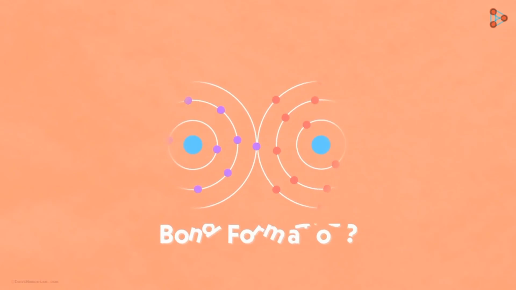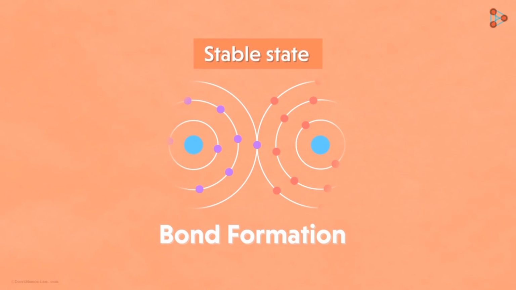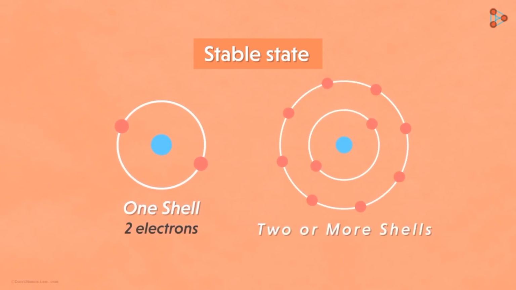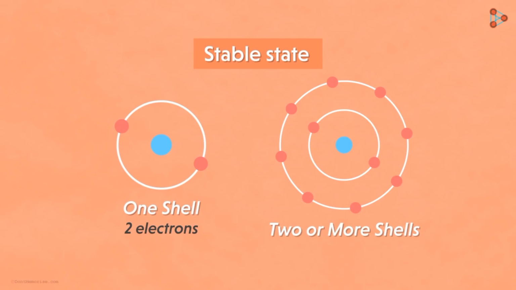Why does bond formation take place? Can you give me the answer? Yes, it takes place because atoms are always in a constant struggle to reach the stable state. And what is this stable state? Well, if the atoms have only one shell, then the stable state is achieved when 2 electrons are present in it. And if the atom has 2 or more than 2 shells, then the stable state is achieved when the outermost shell contains 8 electrons.